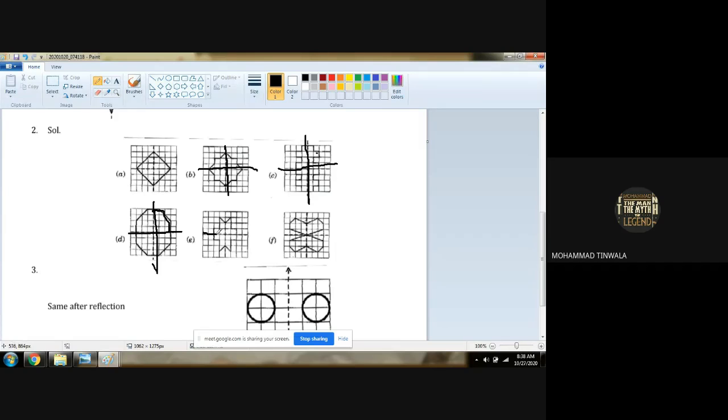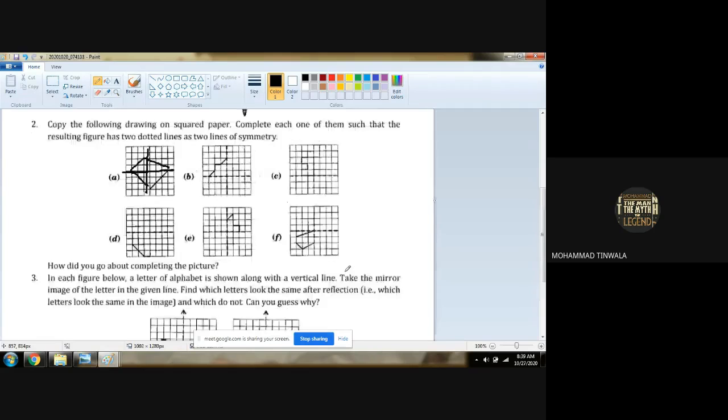Then the line of symmetry. So the shape is given and we have to fulfill it. This can be done on your own. Any doubt with these sums? No, sir. The shape is drawn here. You have to complete this shape for the other three sides. Got it? Chalo, last question of this exercise.